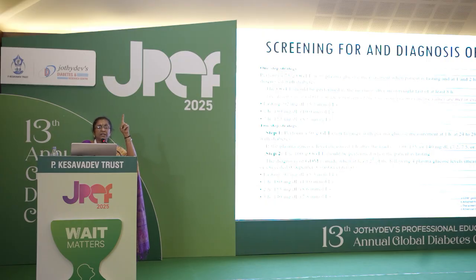Step 2: in the first stage, we give a glucose load of 50 grams, and if it is between 130 and 140, we go for the second test, where we give 100 grams of glucose and take 3-hour values at 0, 1, 2, 3 hours. At least 2 tests should be positive, and according to the American College, even 1 is enough. And the third is DIPSI, Dr. Pavadari is sitting here, irrespective of food that you had. 75 grams of anhydrous glucose is given, and at the end of 2 hours your sugar is taken. If it's more than 140, we define it as gestational diabetes.